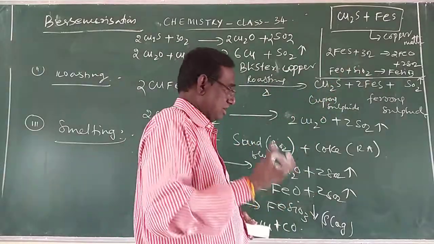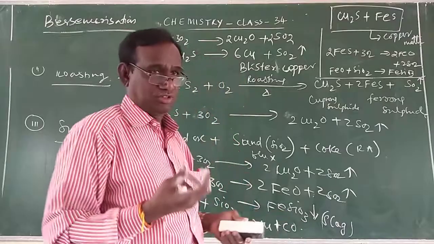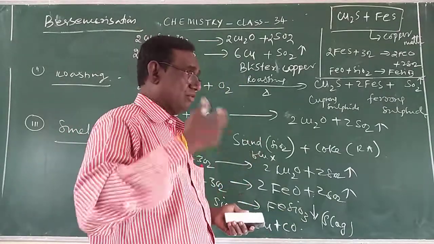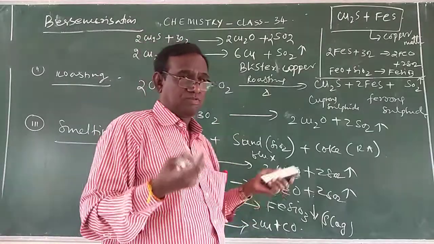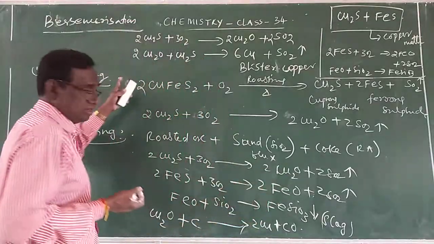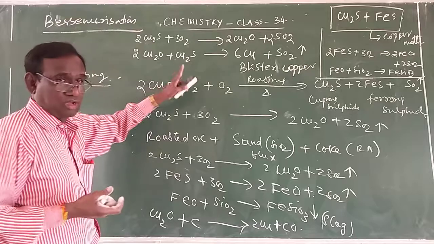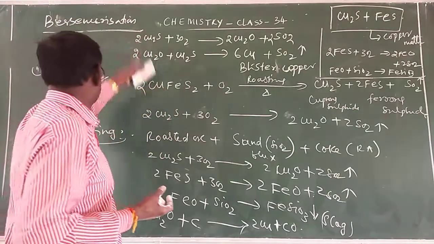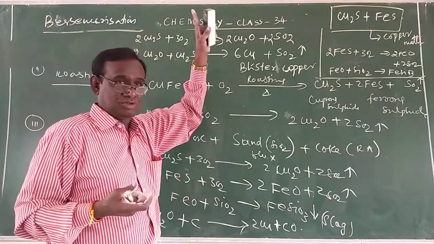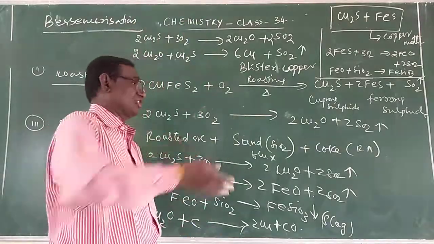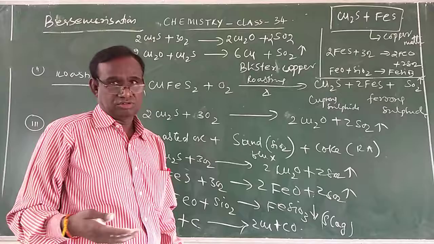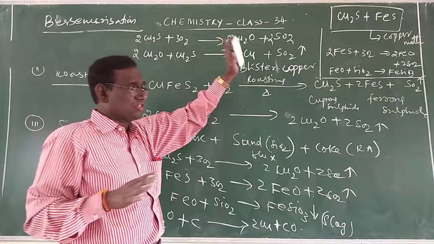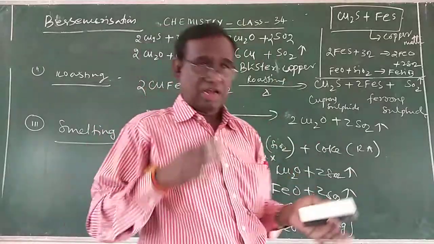It is a 3 to 4 mark question. If it is a 3 mark question, the question will be how is blister copper obtained from roasted ore. You have to start with smelting; you need not write the roasting and concentration processes. If it is a 4 mark question, you have to write all the equations. So this is how you have to write the procedure for the extraction of copper from copper pyrites.